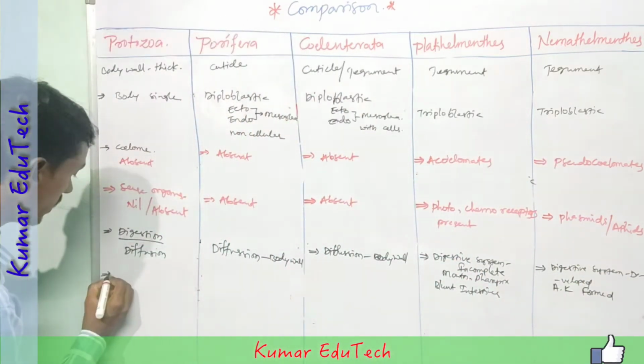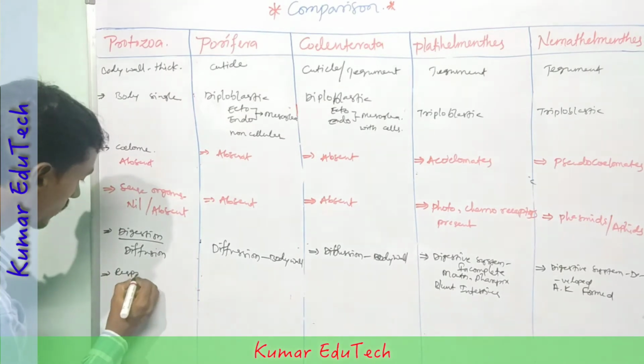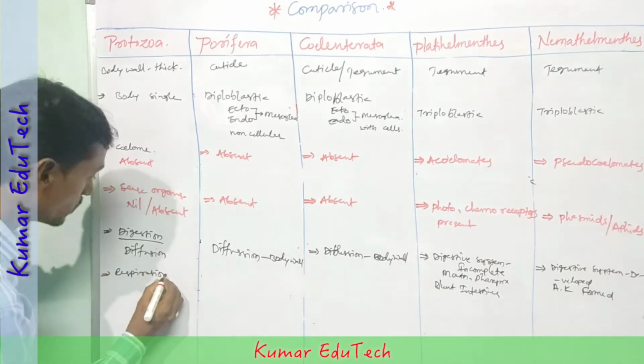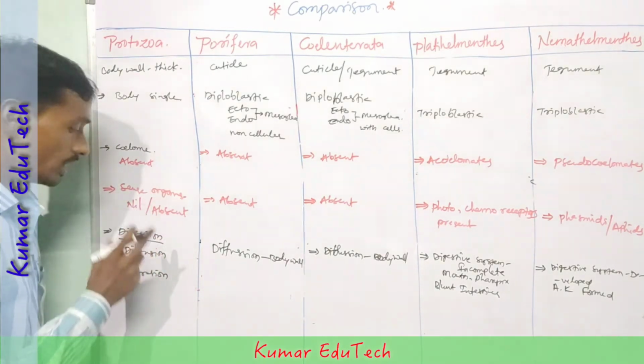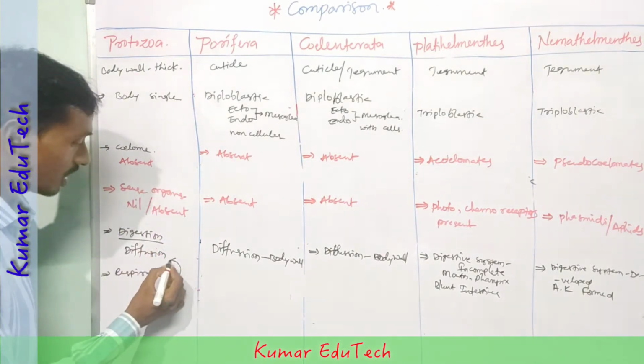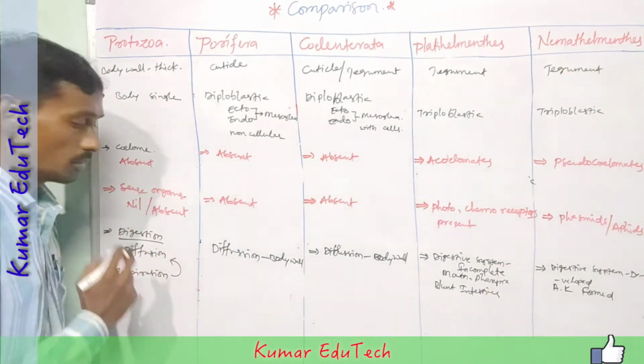Then next, respiration. Respiration in protozoa is also by diffusion through the body wall.